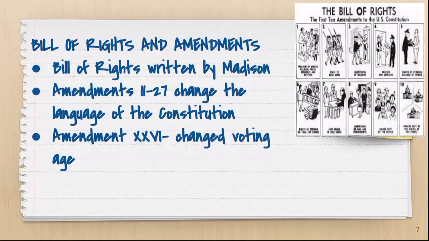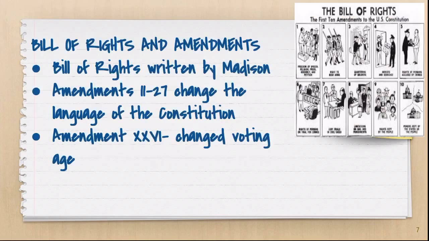Last, we have the Bill of Rights and the amendments. The Bill of Rights is written by James Madison. That would be amendments 1 through 10. Those are the rights of the individuals that guarantee their rights against the president and against our government. There's nothing in amendments 1 through 10 that changed the wording of the Constitution.